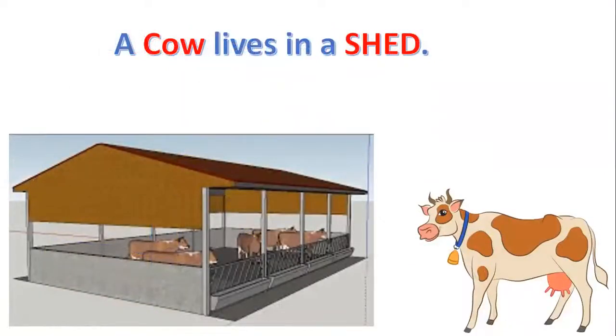Where does a cow live? A cow lives in a shed. In this way, sheds are made for cows and they live in sheds. S-H-E-D, shed. A cow lives in a shed.